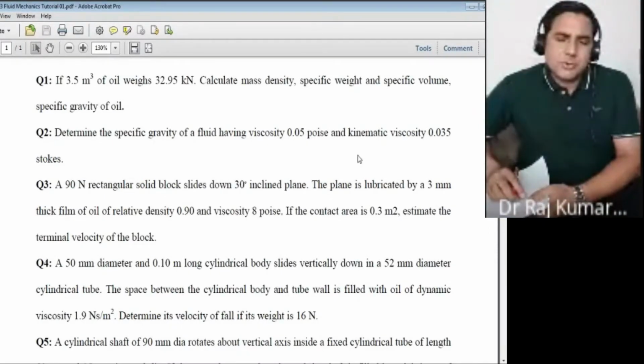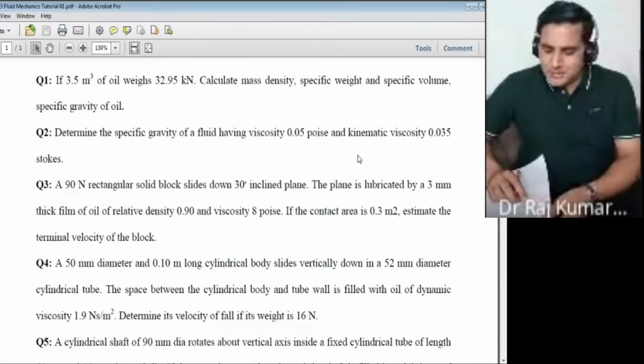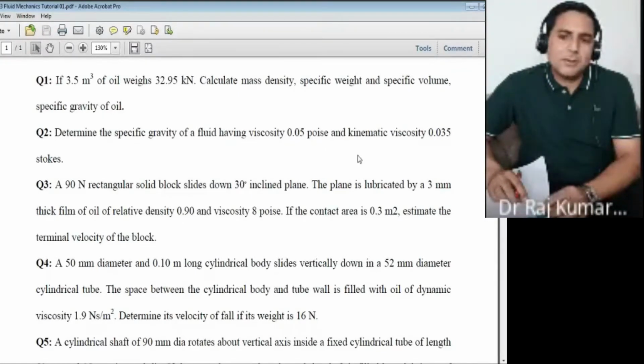Correct. If you write centimeter square in place of meter square, that is called stokes. One stokes is 1 centimeter square per second. That is the lowest unit of kinematic viscosity.